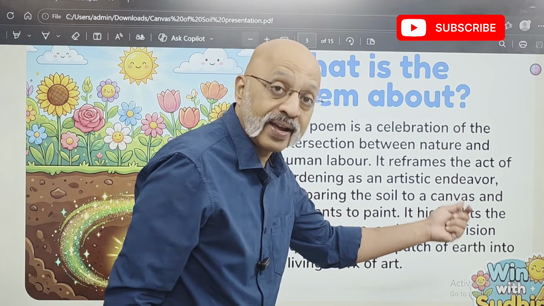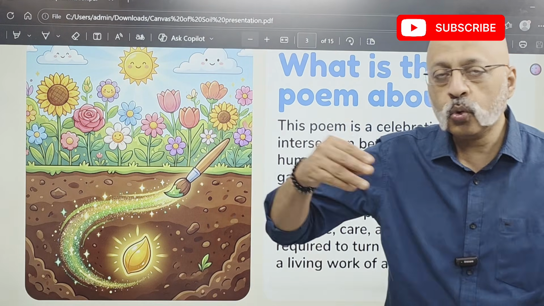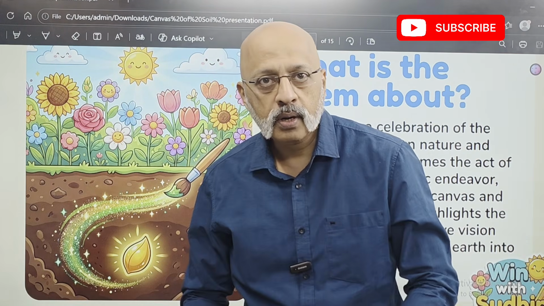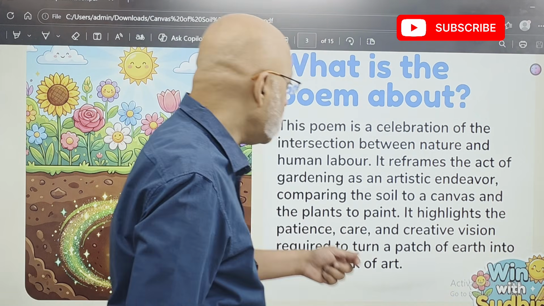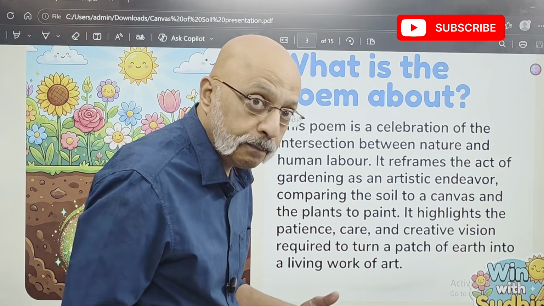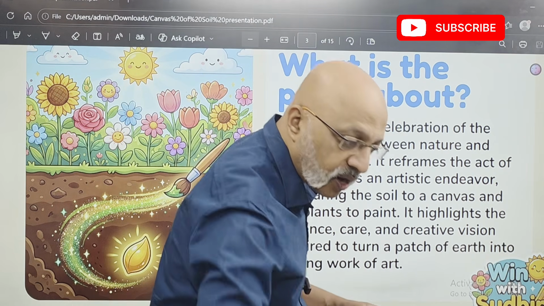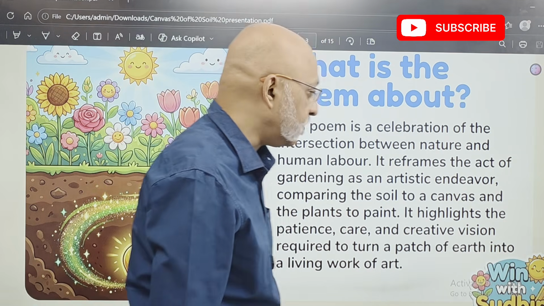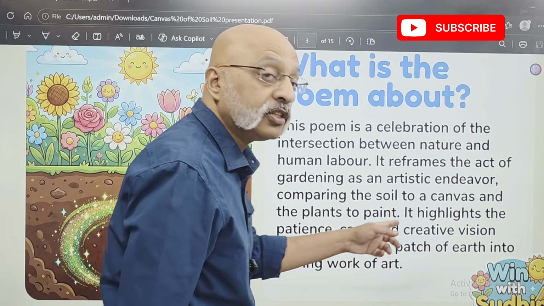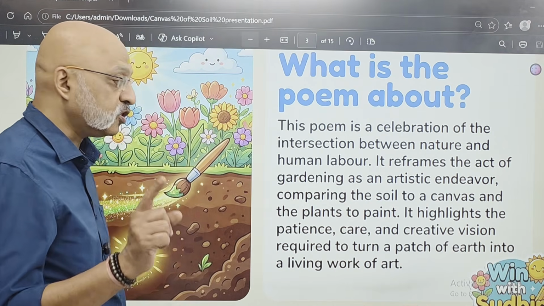Comparing the soil to a canvas. Now, what is a canvas? When you do a painting, you have a cardboard, right, on which you paint. That is called the canvas. So the poet is comparing the soil to a canvas where the gardener is behaving like an artist and doing his creative artistic work. And the plants are the paint. So please understand the different comparisons being made.